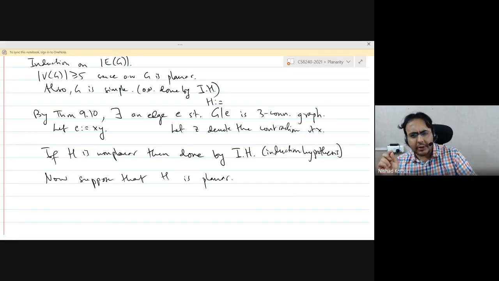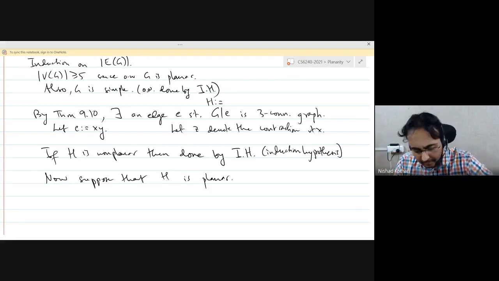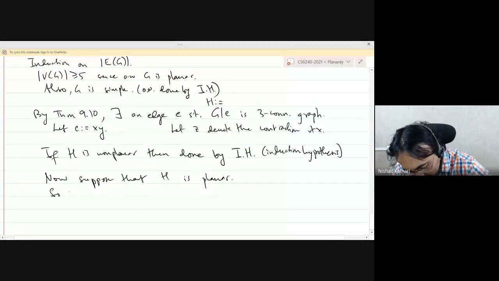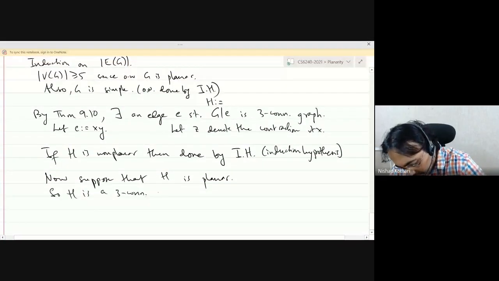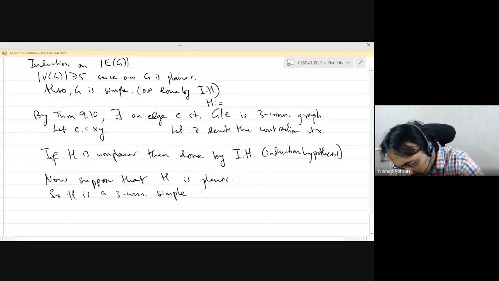I claim that H is also simple, although we don't really need it. I would like to use this to make things a bit more crisp. Can someone tell me why H is simple? So H is a three connected simple planar graph.